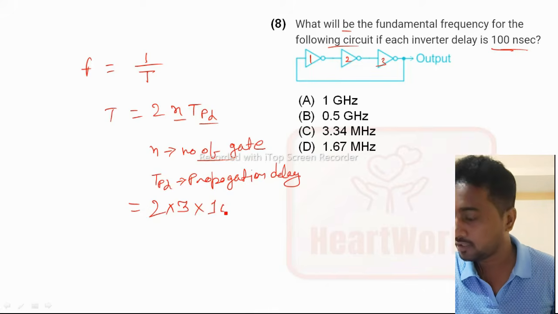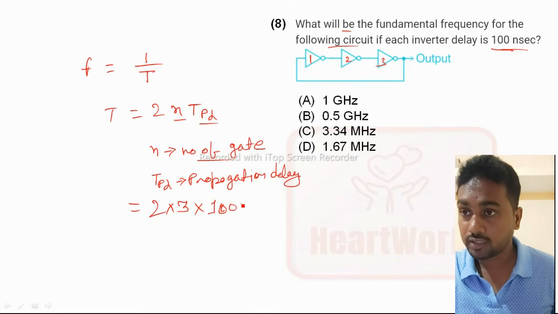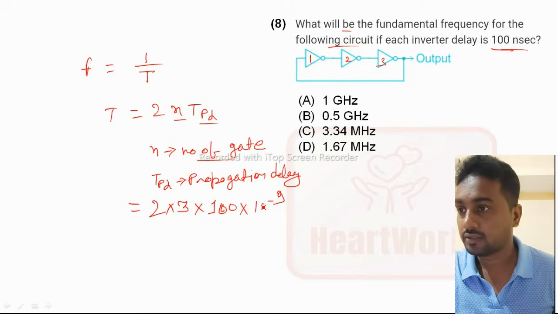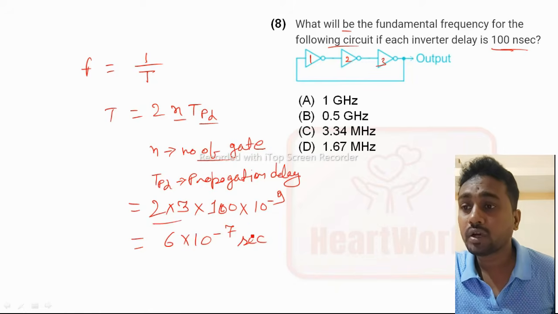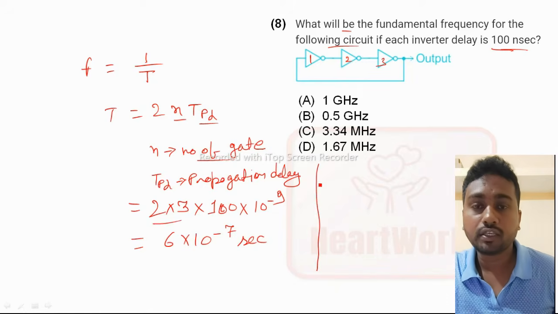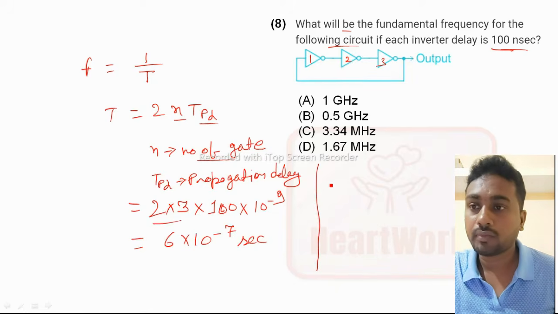100 nanosecond means 10 to the power minus 9 scale, so we can solve this: 2 into 3 is 6, and we can write this as 10 to the power minus 7. So what is the time period? Time period T equal to 6 into 10 to the power minus 7.